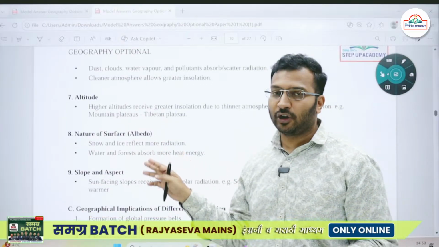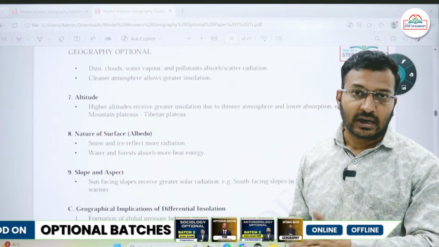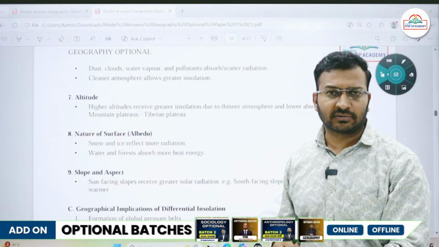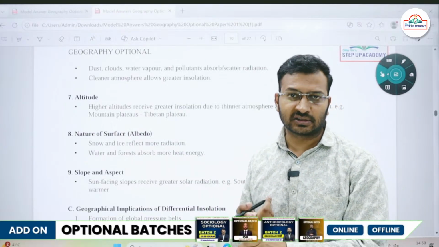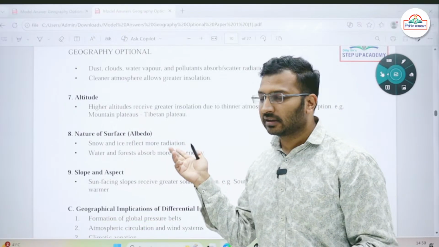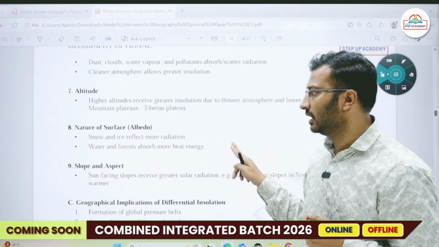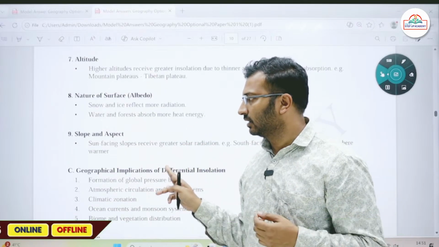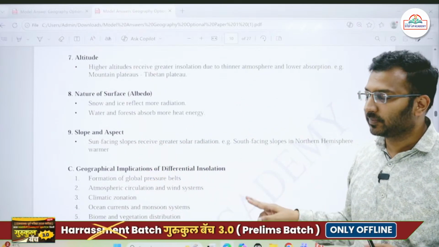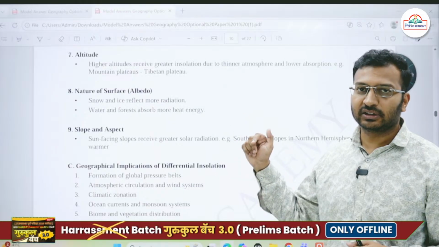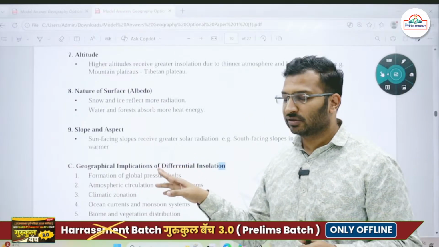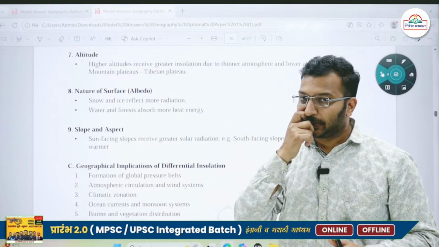Then the nature of a surface, the albedo effect. Okay, we already know that the white surfaces have the highest albedo effect, that is the glaciers, they have a very high albedo effect, and as a result the insolation will be reflected back easily. ठीक है, water and forest absorb more heat energy. Then slope and aspect. ठीक है, even these are affecting the insolation. ठीक है, sun facing slope side receive greater insolation.